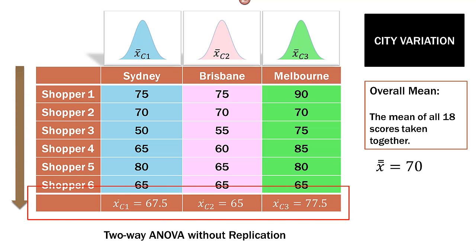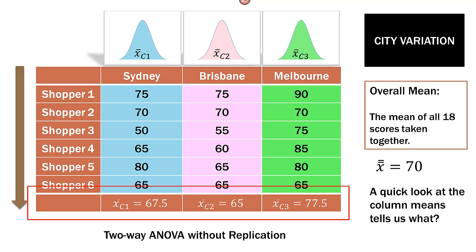So once we get the mean of those columns, we can see that Sydney had a mean of 67.5. So when we tally up all the scores for all 6 secret shoppers, Sydney had an average of 67.5. Brisbane had a mean of 65, and Melbourne had a mean of 77.5. So a quick look at these column means tells us what, in general, in very general terms? Well, we can see that Brisbane is the lowest. We can see that Melbourne is the highest.